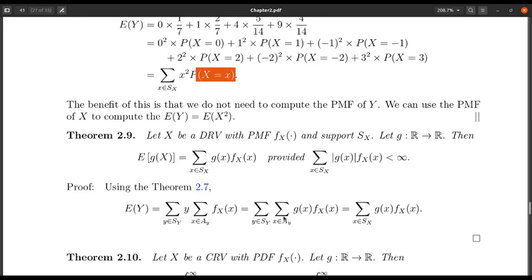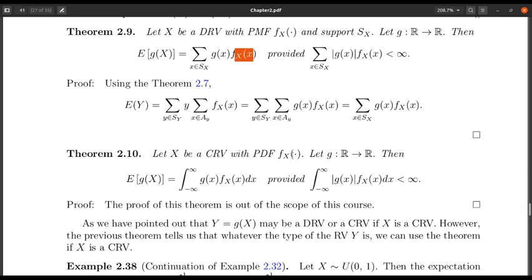But the main takeaway is that to calculate the expectation of g of X, I do not need to find the probability mass function of g of X, but I can use the probability mass function of X. Obviously, I need to check whether this condition is true or false. If this sum is less than infinity, then the expectation exists. If this sum is equal to infinity, then this expectation does not exist.